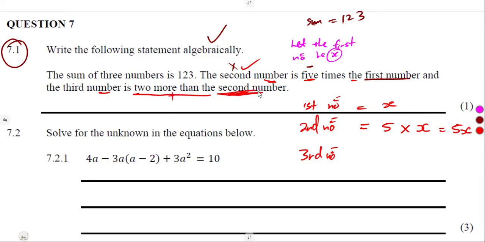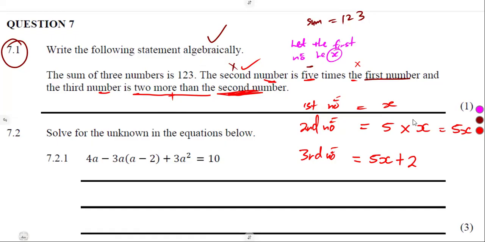More than the second number. So when we see the second number, which is 5x, to get the third number, we must add two more. Times means we multiply. Two more, we add. Less, we subtract. That's how you answer these word problems.